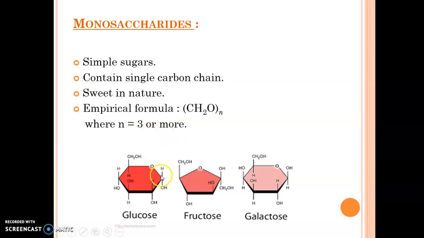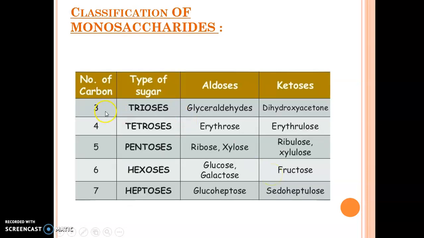So here we can see 1, 2, 3, 4, 5th and 6th carbon. This is a single chain. Glucose, fructose, galactose, they have the same molecular formula C6H12O6, and they are composed of a single chain only. So these are all monosaccharides. So if the number of carbon is 3, then it is trioses, 4 tetroses, 5 pentoses, 6 hexoses, 7 heptoses.